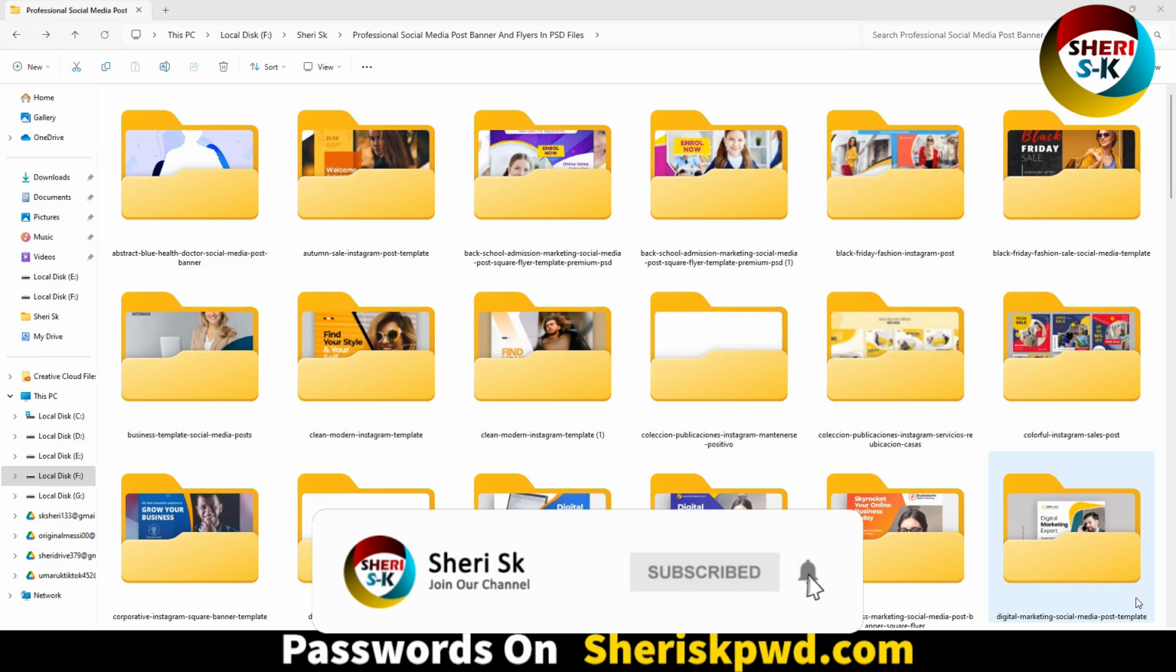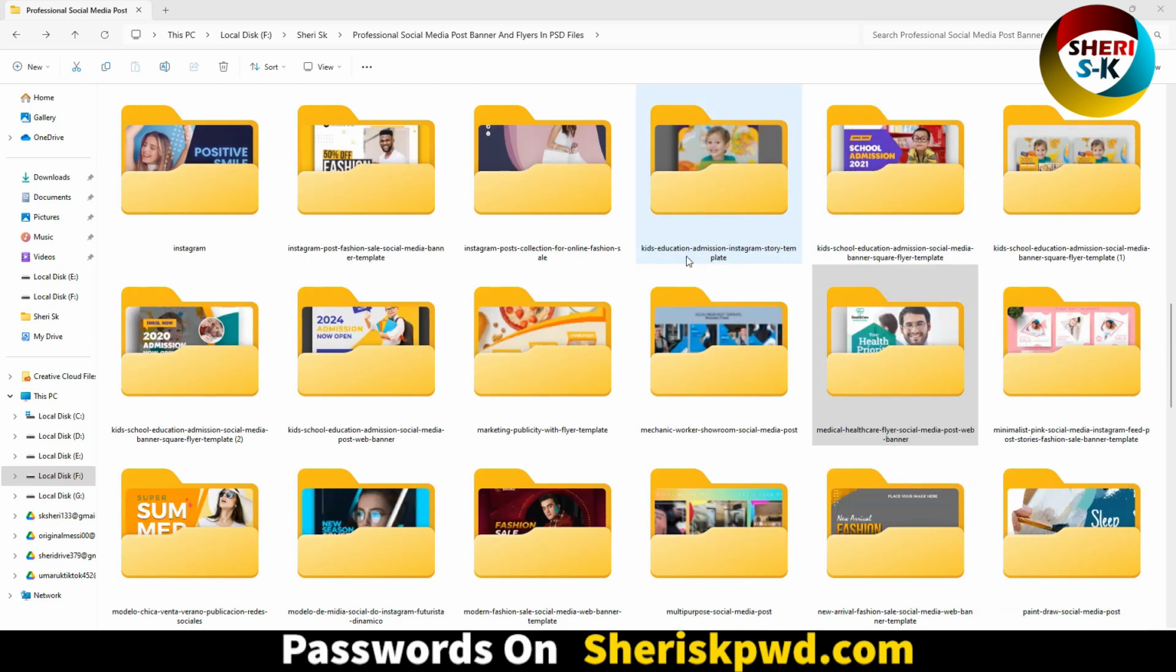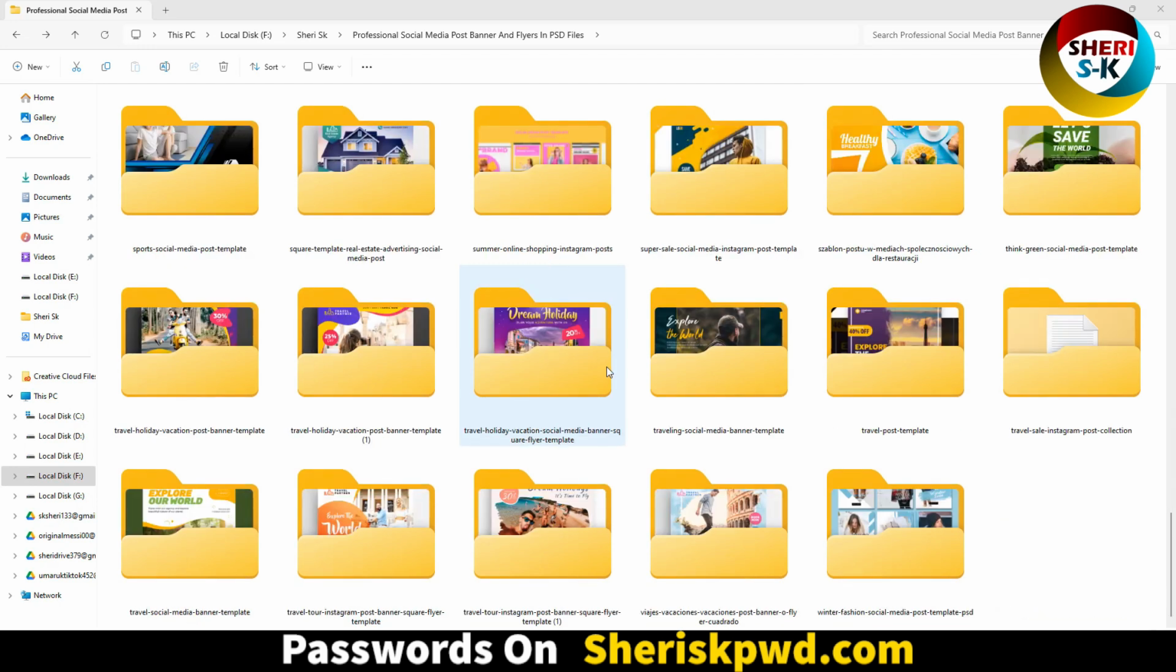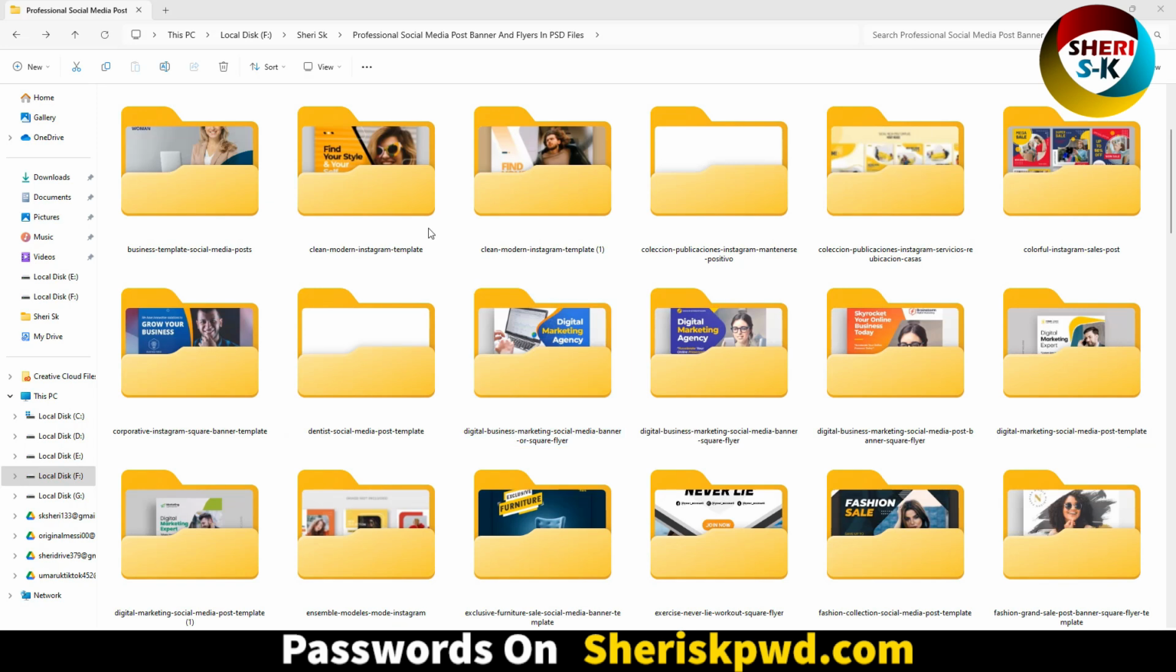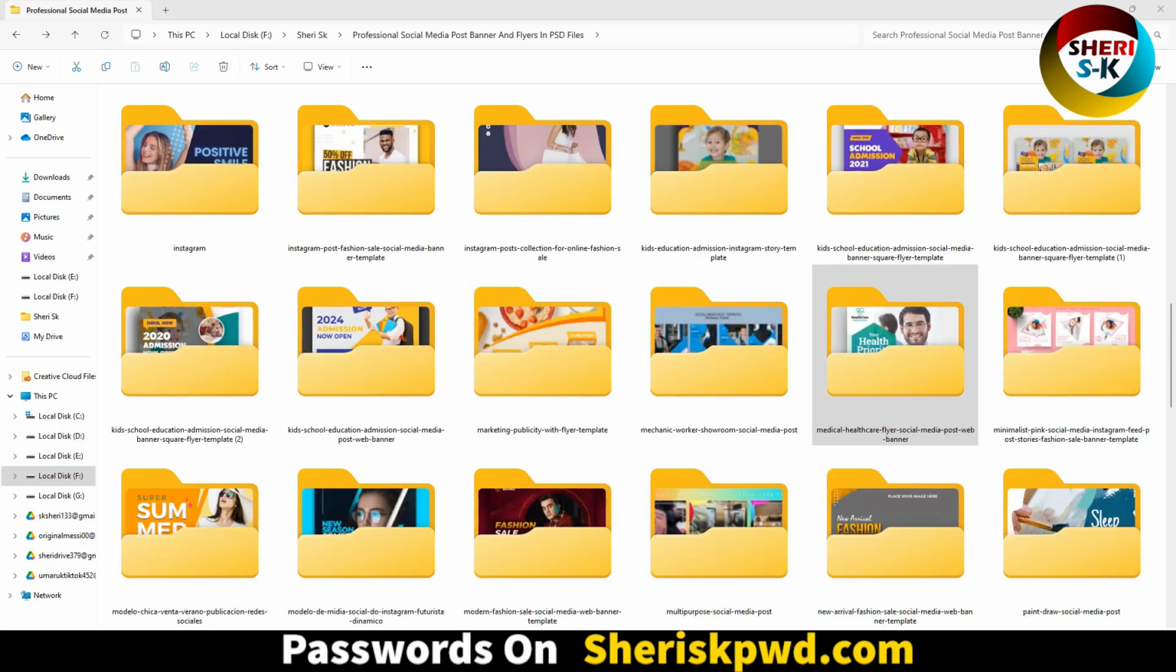And here are professional social media post, banner and flyer PSD files. That means these files are for Adobe Photoshop. You can customize, you can change everything in Photoshop. But these are password protected and you need a subscription for the password.